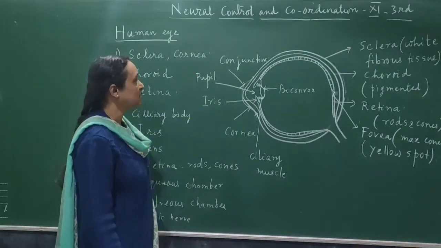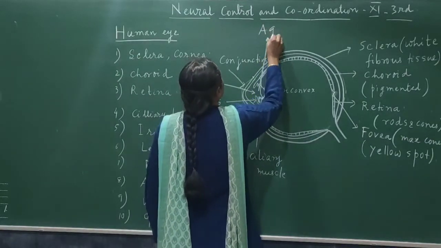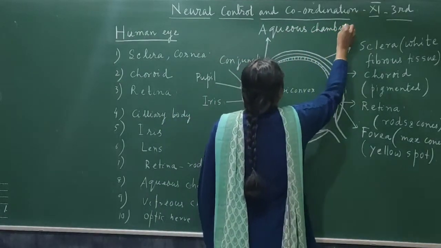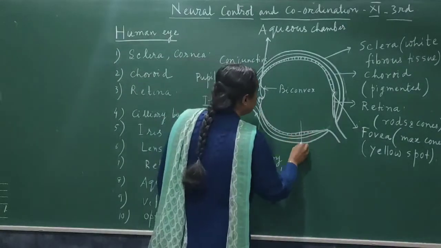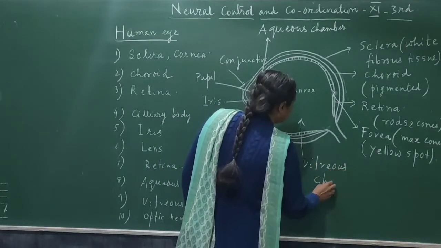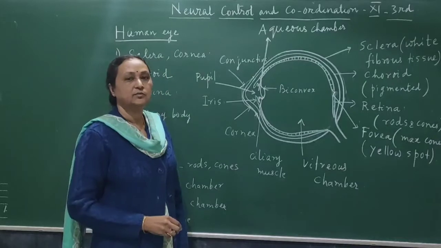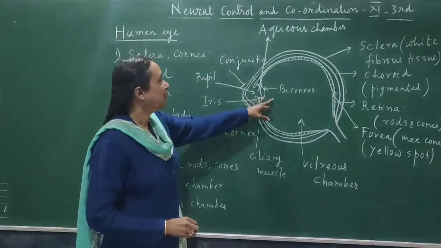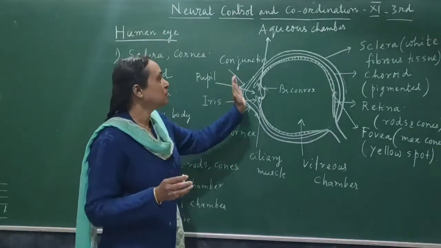Then here you see, this is one chamber, this is the second chamber. The front chamber is called the aqueous chamber, and the fluid present in it is called aqueous humor. The second chamber is called the vitreous chamber, and the fluid present in it is called the vitreous fluid. The fluid present here nourishes the lens, and this fluid prevents the lens from collapsing or going behind.